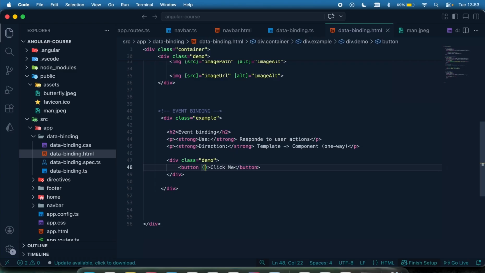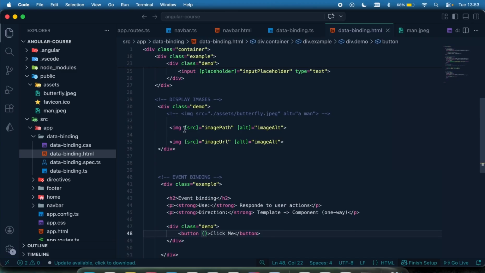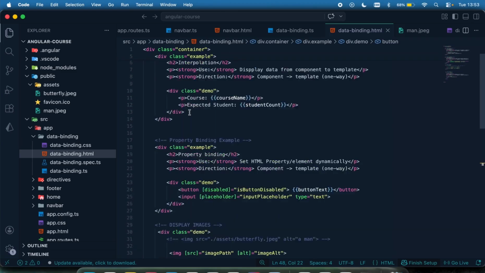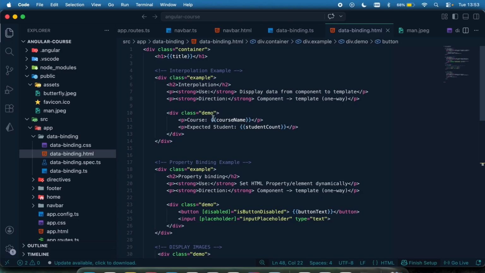So whenever you see something like this, note that we are doing an event binding. It uses a parenthesis. So when you see a parenthesis within your template, note that we are performing an event binding. When you see a bracket, know we are performing a property binding. And when you see double curly braces, know we are performing interpolation.